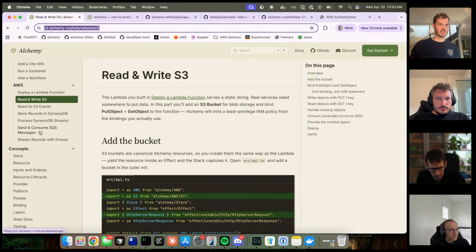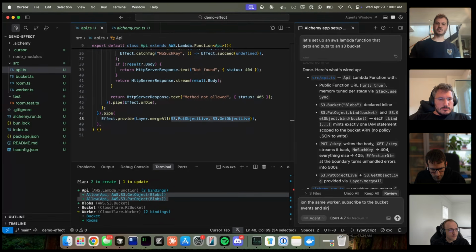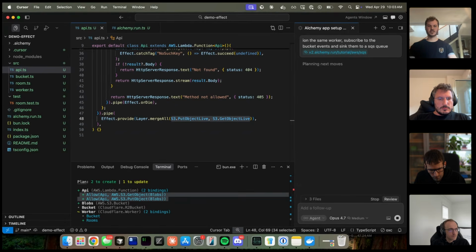Which is, let's do, in the same worker, show me a queue. Subscribe to the bucket events and sync them to an SQS queue. This is the last feature, which is event sources.